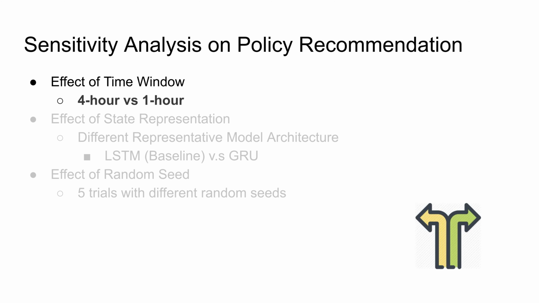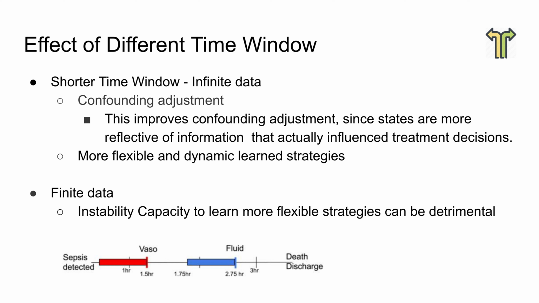Now we can start our sensitivity analysis. First, we're interested in the effect of different time window. Because theoretically, with infinite data, a shorter time window is better. It will improve confounding adjustment and allow more flexible and dynamic learning strategies. But with finite data, this ability might be detrimented. So that's why we're interested in investigating the effect of different time window.